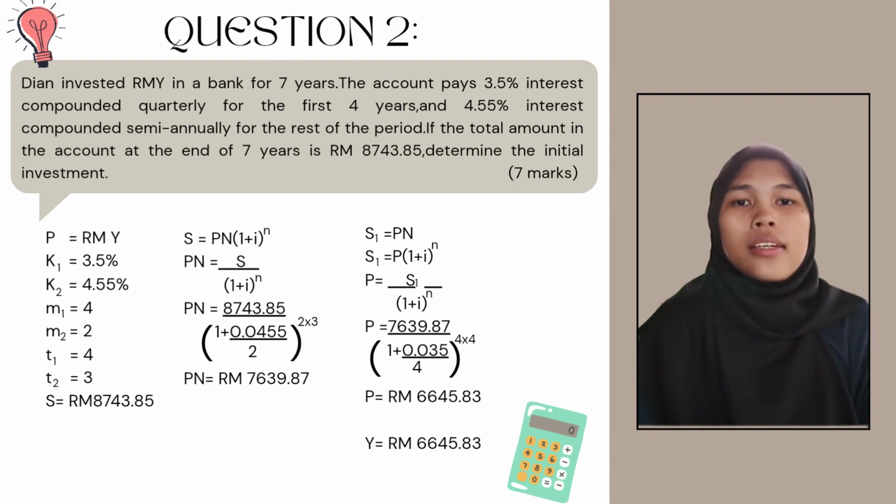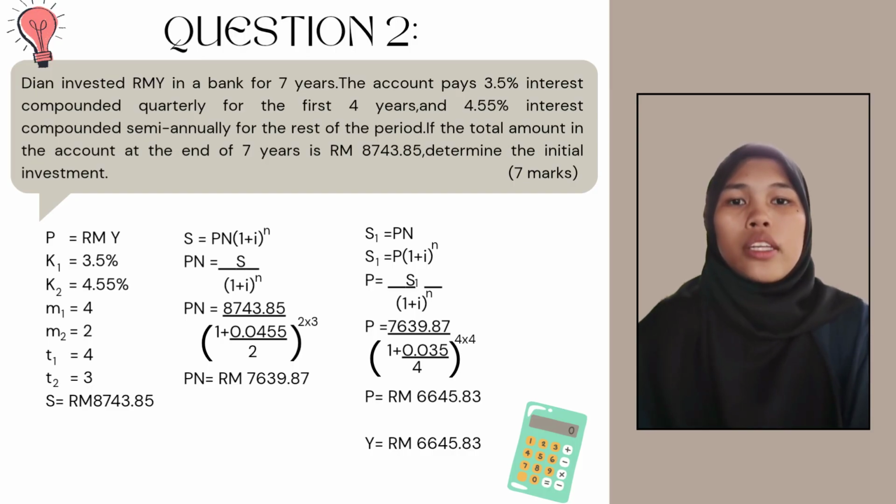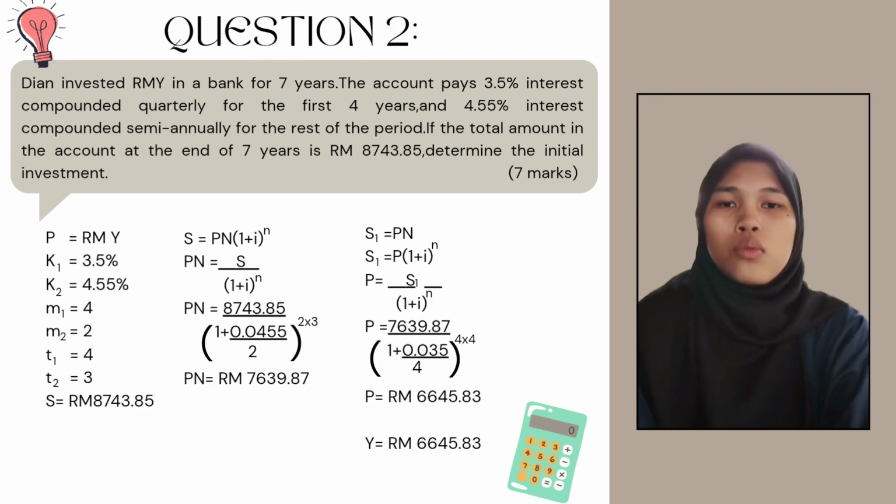Firstly, we will find the rest of the period, which is 3 years, where we will use the formula P equal to S divided by (1 plus I) to the power of N, where our S is RM8,743.85, our I is 0.0455 divided by 2, while our N is 2 multiplied by 3. When we calculate it, we will get RM7,639.87.